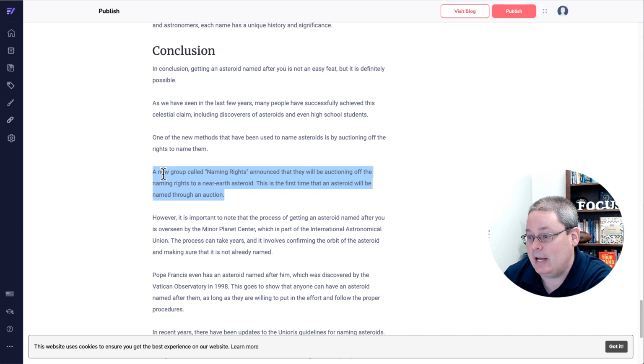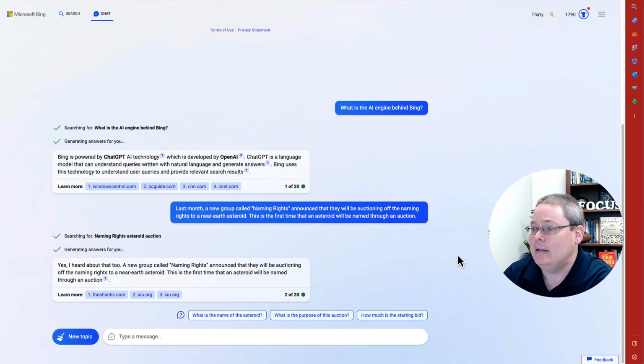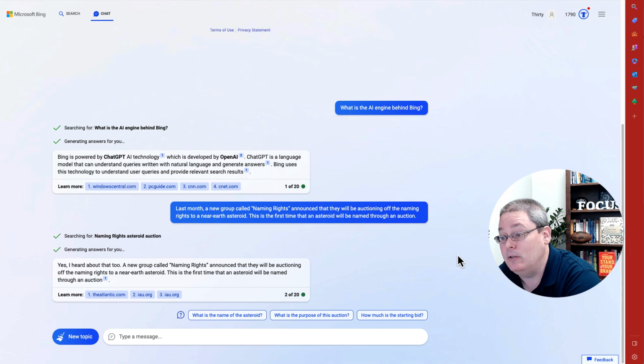So you can see I just changed it to a new group called Naming Rights, but I want to step back and find that reference. So how would I do that? I think the best way is to go to ChatGPT connected to the internet. Bing Chat is powered by ChatGPT AI technology, which is developed by OpenAI.